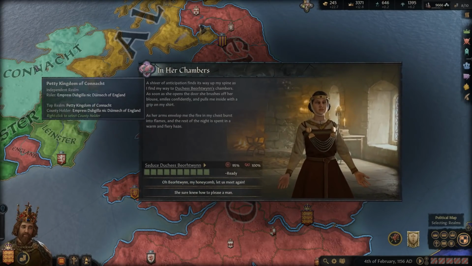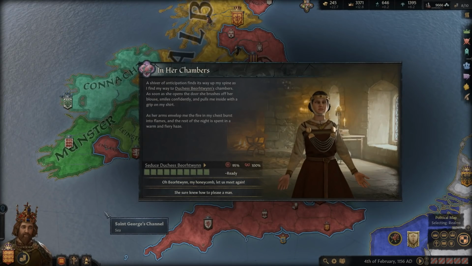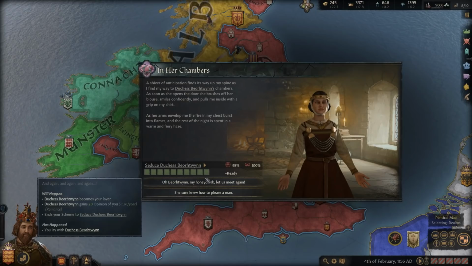In her chambers, a shiver of anticipation finds its way up my spine as I find my way to the Duchess's chambers. As soon as she opens the door, she brushes off her blouse, smiles confidently, and pulls me inside with a grip on my shirt. As her arms envelop me, the fire in my chest bursts into flames, and the rest of the night is spent in a warm and fiery haze.